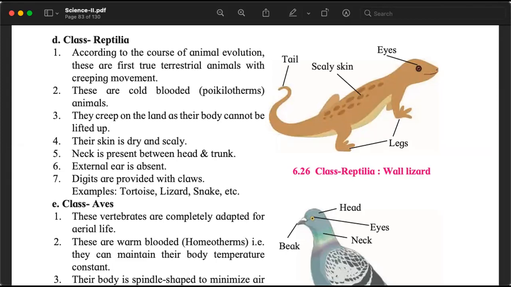Once again, you know these organisms. What is special about them is they are considered to be the first organisms that evolved to live on the land. Remember, in chapter number 1, we studied that life originated in water. So all the animals that we studied till now were mainly aquatic. These were the first animals that lived on land.